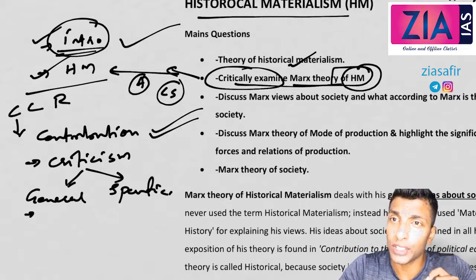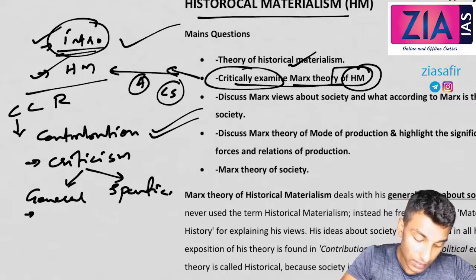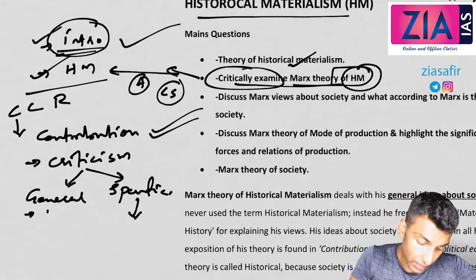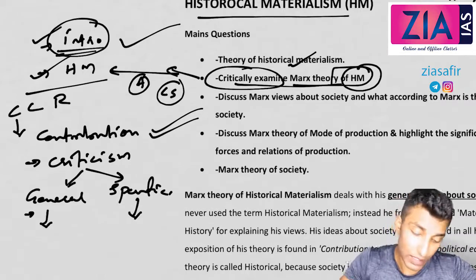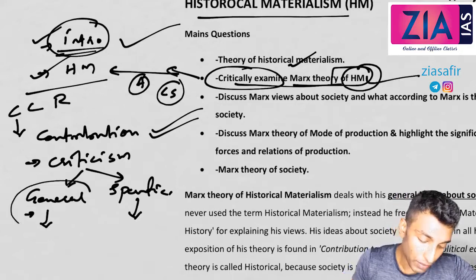Apart from that, each theory suffers from specific criticisms. For example, the concept of communism, socialism, etc. is criticized. That is specific to this particular theory, historical materialism or mode of production or class struggle. Those are specific criticisms, so that specific criticism you need to write here. General criticism, whatever the question which is asked, whether it is historical materialism or alienation or class struggle, this part will be the same.